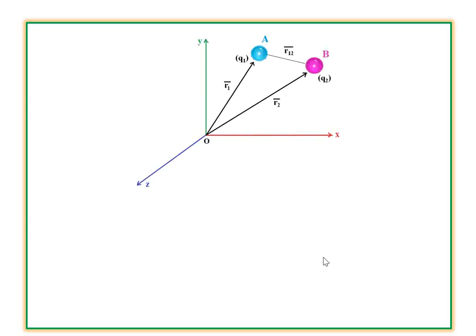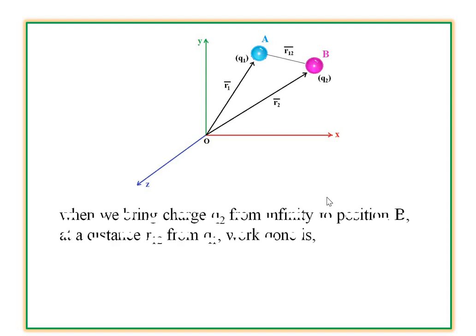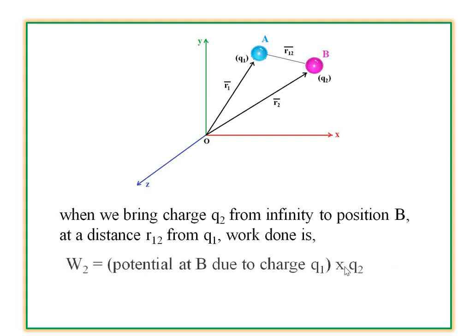So for the next charge, see this one is the diagram. For the next charge, it is the capital B, that means having the value Q2. When we bring charge Q2 from infinity to position B at a distance, see in the figure, at a distance R12 from the charge Q1, work done, that means formula for the work done, W2 is equal to potential at B due to charge Q1 into Q2.